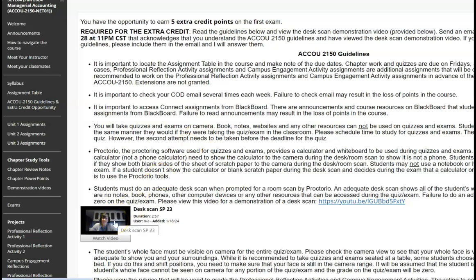I have here a demonstration of the desk scan that you need to do before you start your quiz or exam. You have to scan your whole desk area to show me you do not have access to notes, a book, a phone, anything that can help you. So you need to show your whole area. Maybe you're not sitting at a desk. Maybe you're sitting on a couch. Sometimes I have students on the floor. You've got to scan that whole area so I can see that you can't access any help.